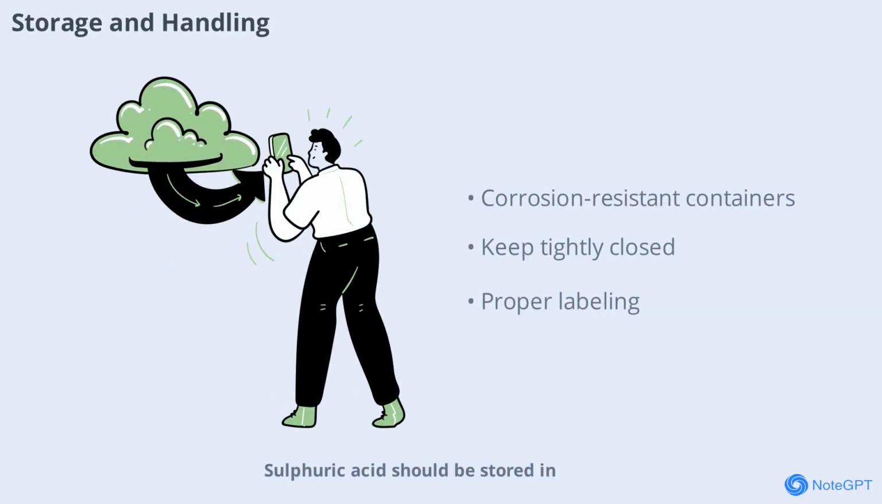Sulfuric acid should be stored in containers made of materials resistant to corrosion, such as glass or certain plastics. Keep the containers tightly closed and away from sources of heat or moisture. Proper labeling and secure storage are essential to prevent accidents and ensure safe handling in both laboratories and industries.